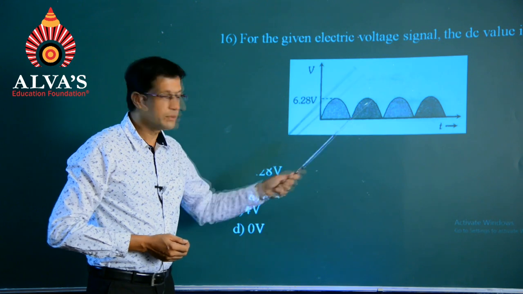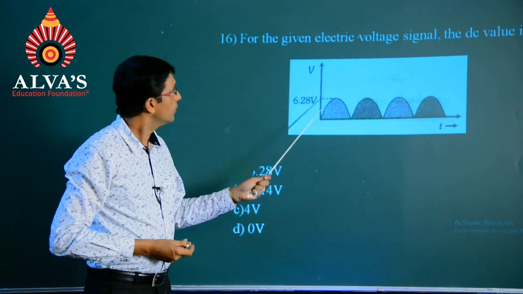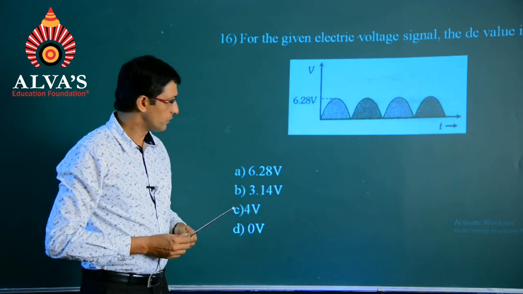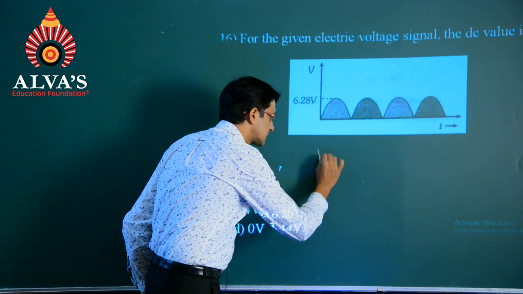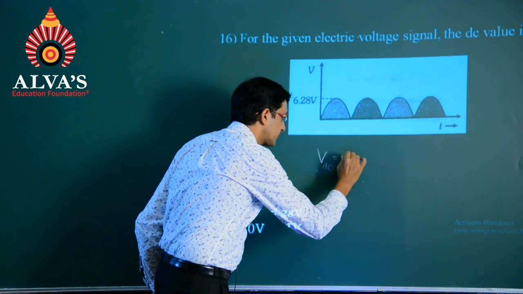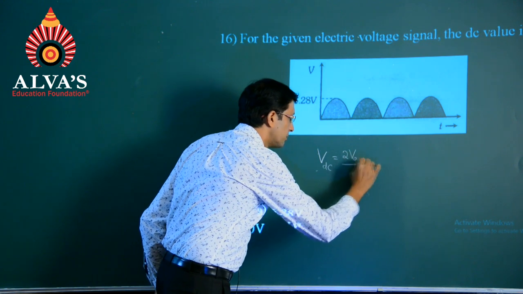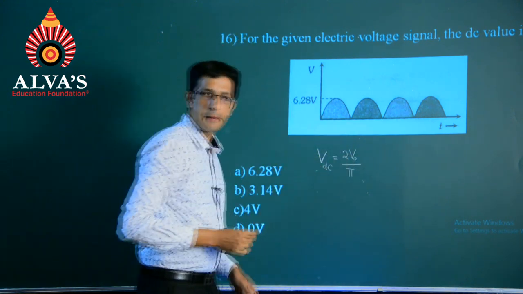So, for a full wave rectifier circuit, we have the DC value given like this, 2 times peak value by pi.